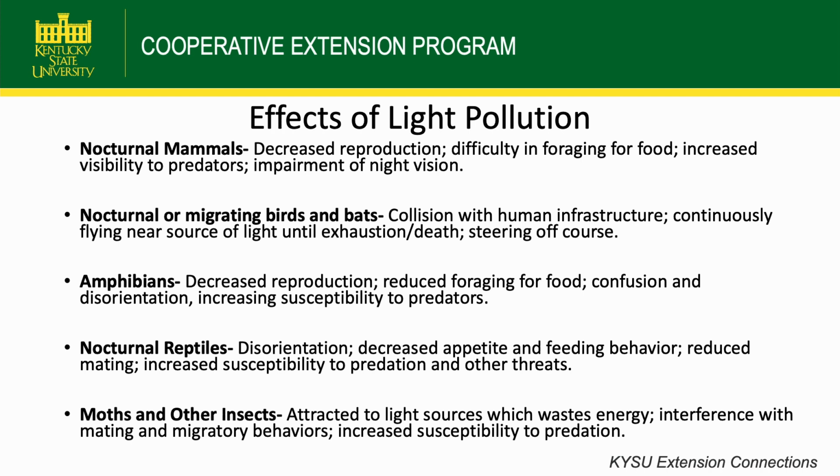Nocturnal migrating birds and bats see collision with human infrastructure. Birds have a big problem with colliding with human buildings, and some of that has to do with the light that comes off of them. Because they're continuously flying near a source of light, they can become exhausted, and they can steer off course, so they can be misdirected while they're trying to migrate.